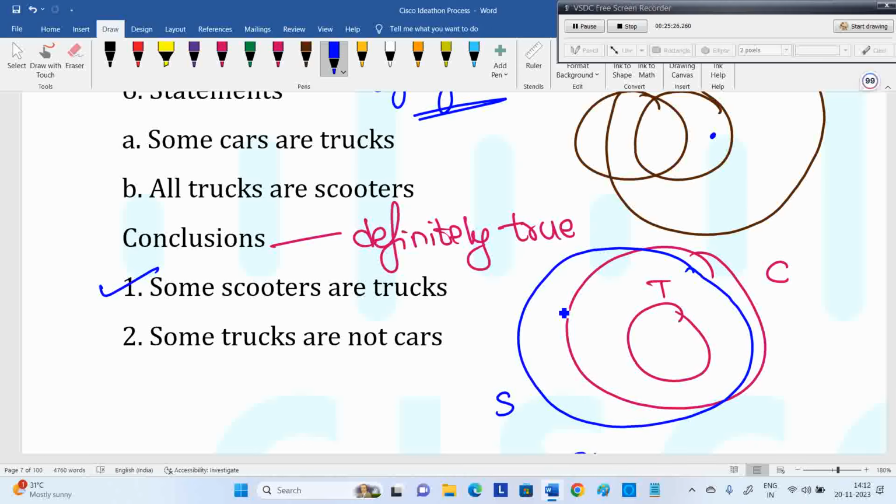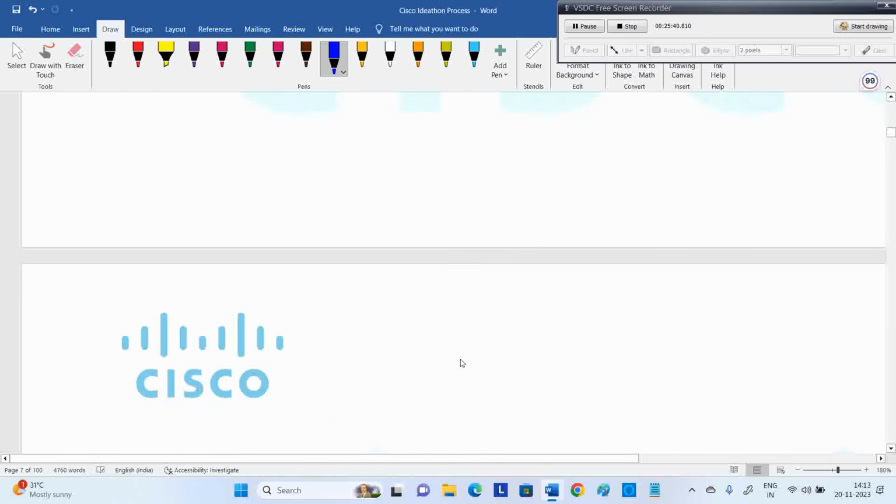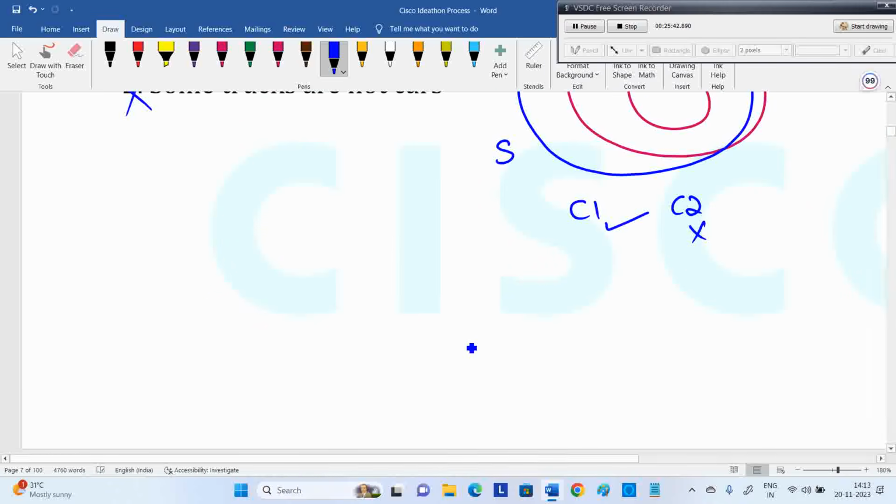Some trucks are not cars failed. All trucks are cars as per this diagram, so "some trucks are not cars" failed. If it failed in one diagram, that's not a correct conclusion. So only one follows. The answer should be only one follows.